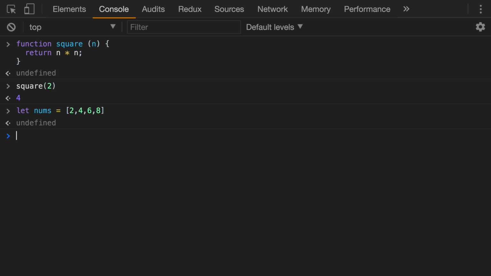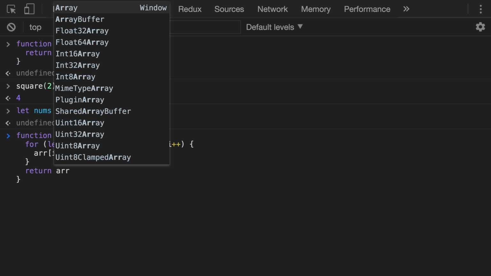So one way to do that would be to say we have a function called square items. It's going to take in an array, and then it's going to loop over the array. And for each item in the array, it's going to modify itself and just be the square of whatever that item is. And then at the very end, we will just return the array.